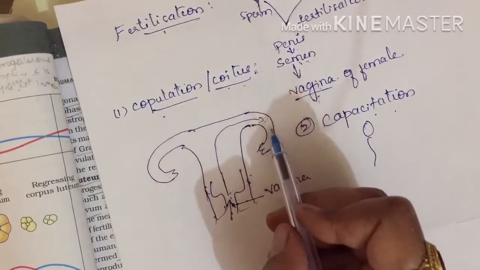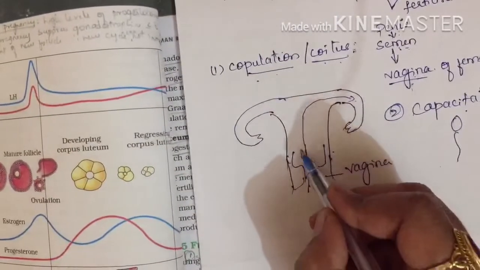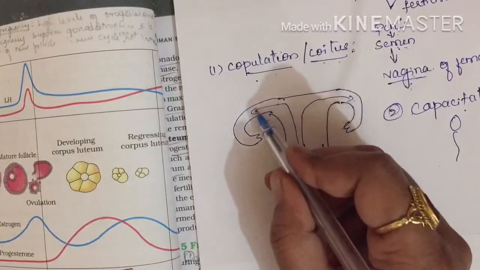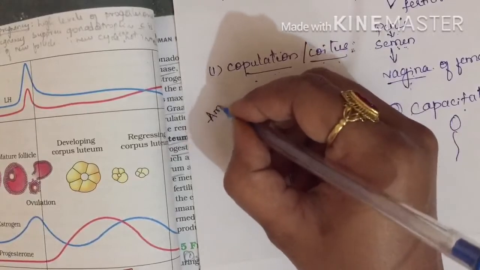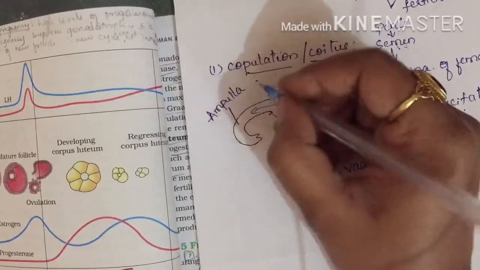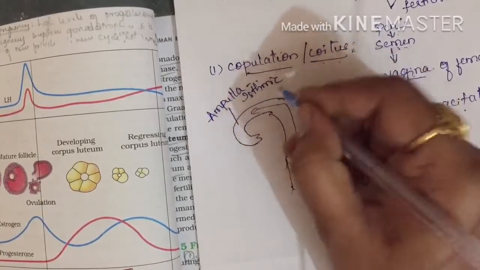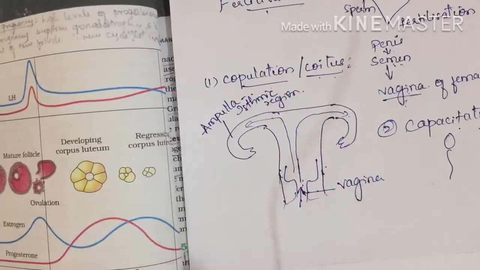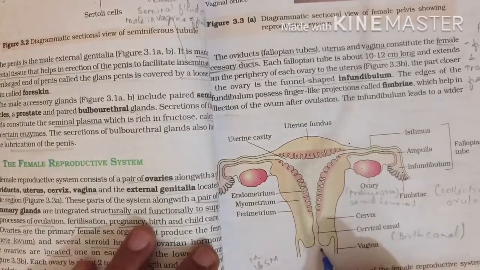We have two fallopian tubes. One fallopian tube is here and another is here. The sperms can move to either fallopian tube. Sperms swim and reach the fallopian tube. In the fallopian tube, we have shown the ampulla and isthmic region. I will show you that in the female reproductive system diagram in your textbook. It is here. This was the vagina.